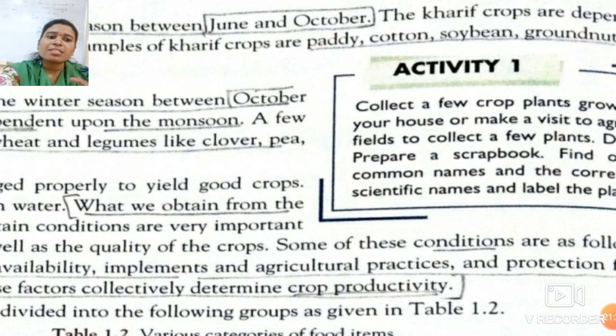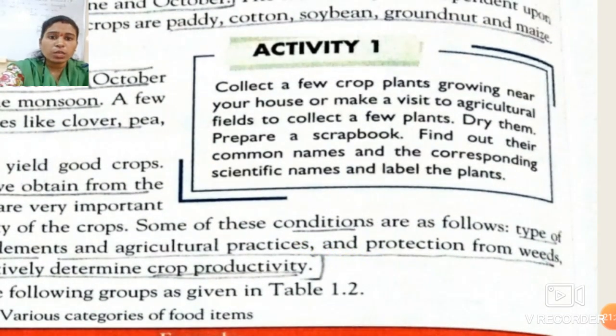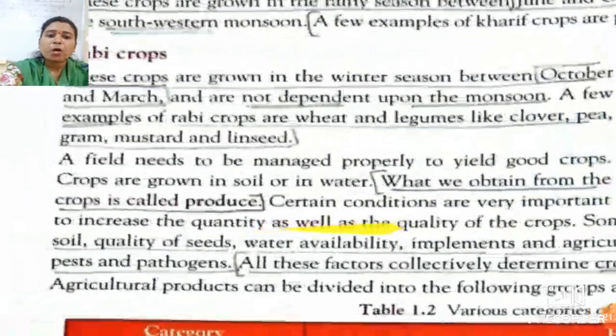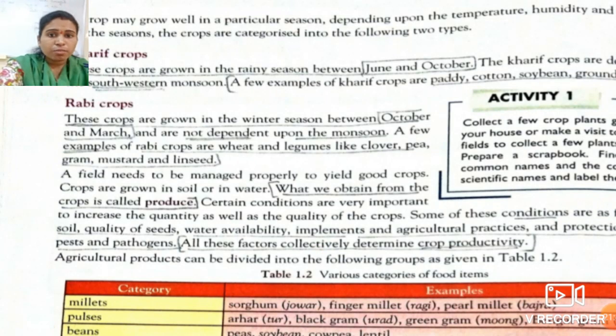So here are some of the conditions required for the crops. Type of soil: which type of soil do you have? This is the most important thing, because different types of crops require different types of soils. Which type of soil you use is important to consider while growing any kind of crop. Quality of seeds: what quality of seeds you are using.